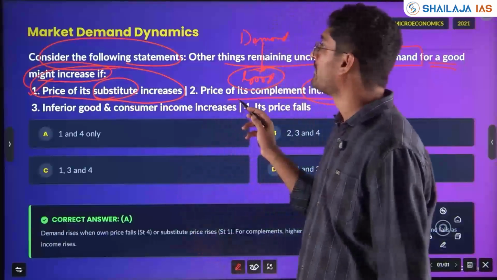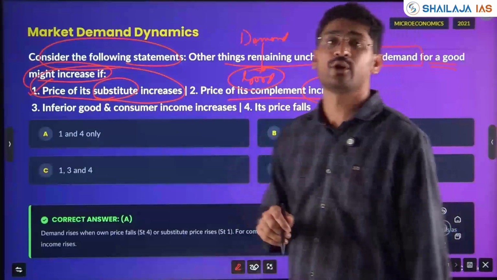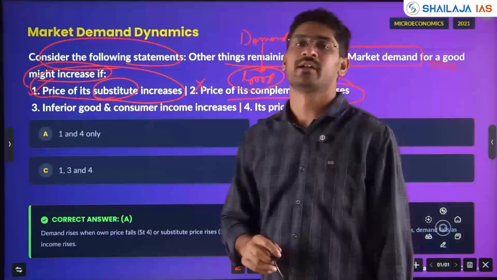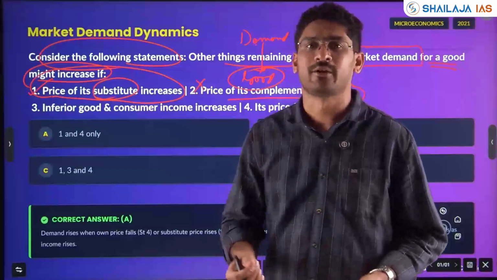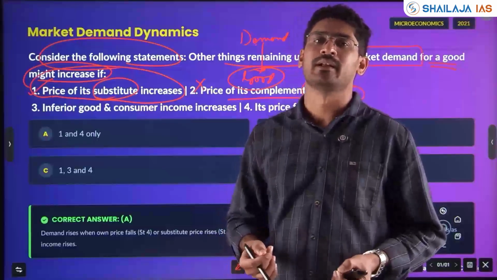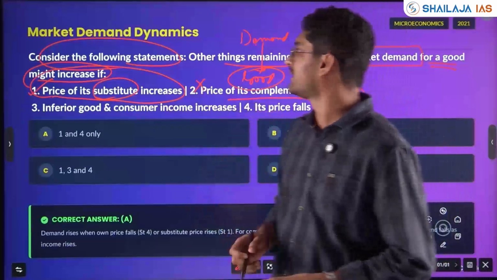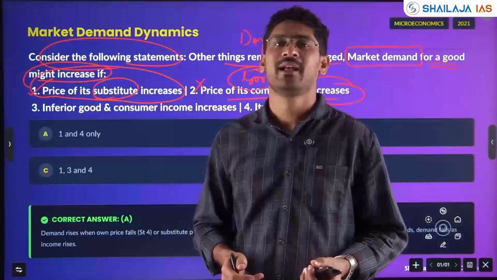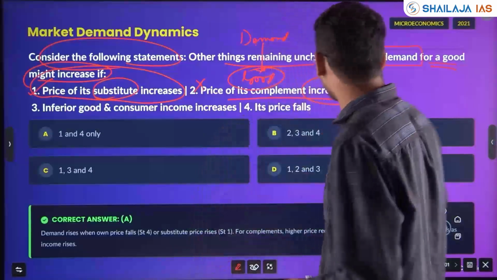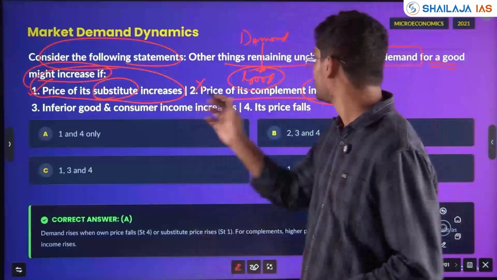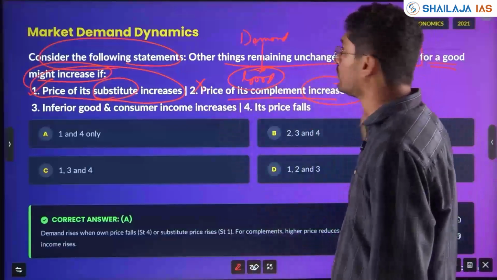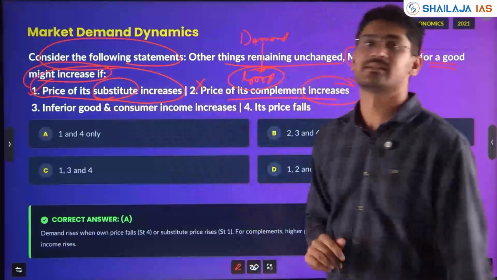If the price of its complement increases, market demand for a good will not increase but reduce. For example, if you have a vehicle, petrol or diesel is a complement. If petrol and diesel price increases, will the demand for buying the vehicle increase? No, it will reduce actually. So if the price of its complement increases, then market demand for the good will reduce, not increase.